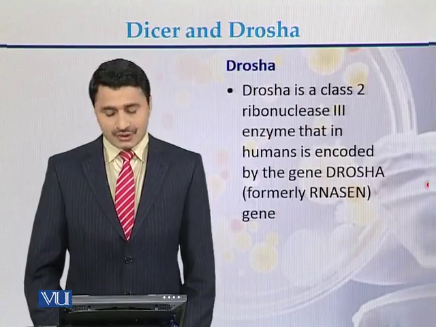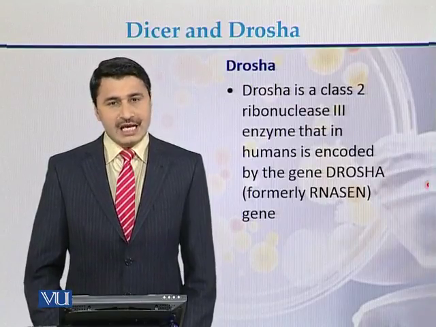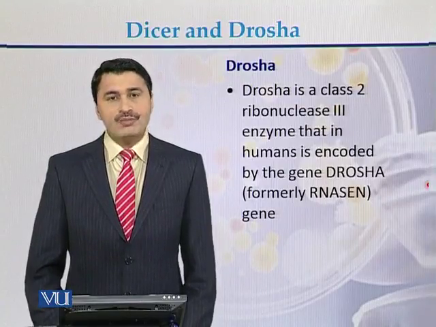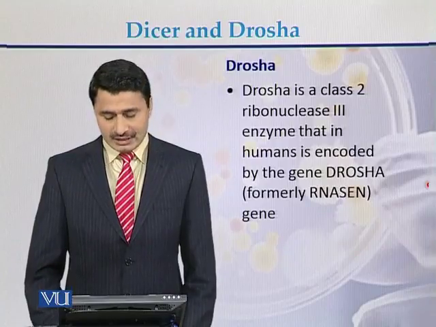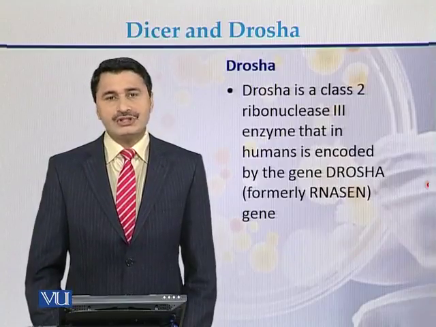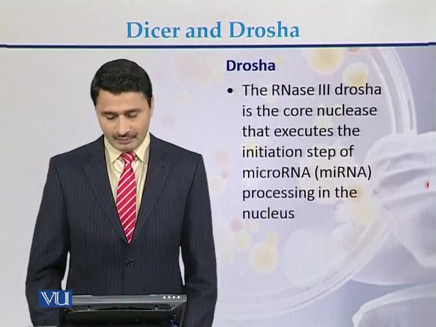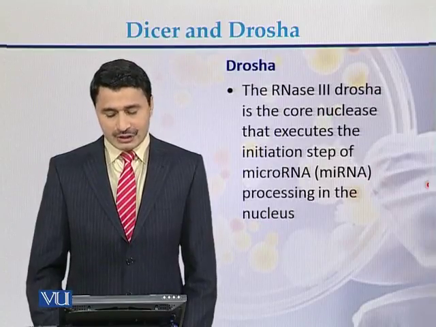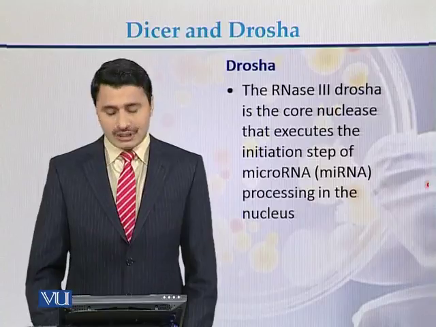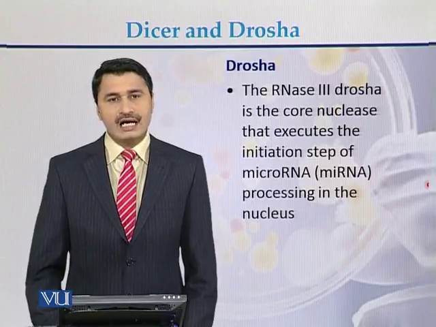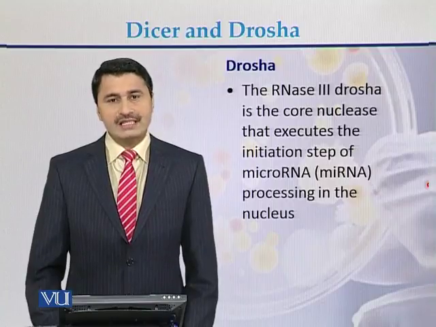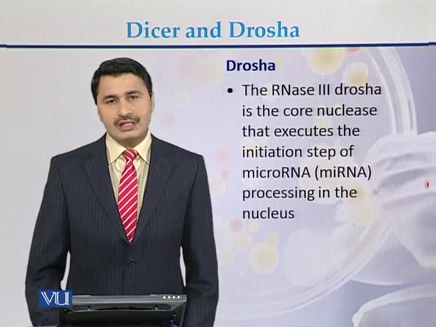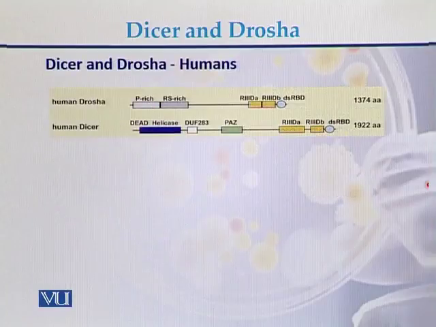Drosha is a class 2 RNase 3 enzyme that in humans is encoded by a gene and the name of the gene is Drosha. The RNase 3 Drosha is the core nuclease that executes the initiation step of microRNA processing, that is usually processed in the nucleus. These are the domains of human Drosha and human Dicer.